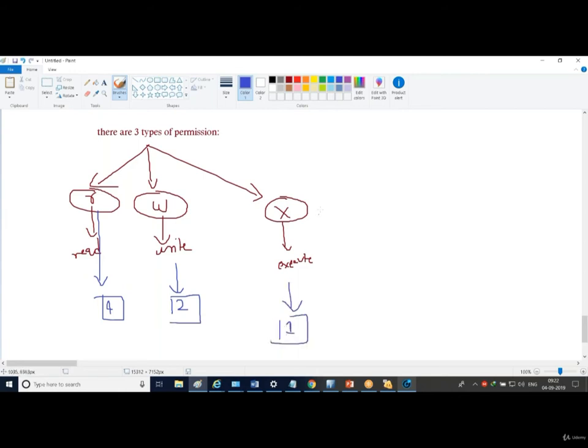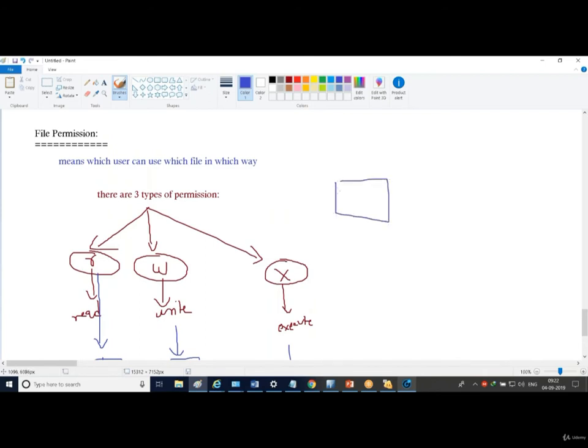Means if I am telling this file abc.sh, and I have written 4 only, what is meant by this? Immediately you should understand this is a read-only file. If I write abc.sh 2 in front of that file, what is the meaning? Immediately you should understand this is a writable file only. You can't read it. And if I write 1, this is only an executable file.